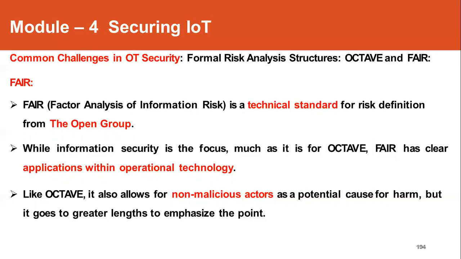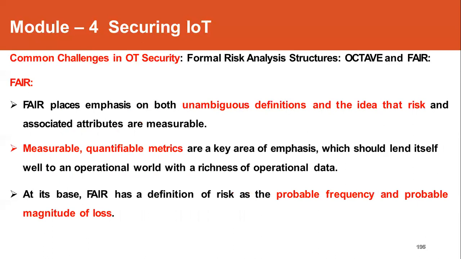So like Octave, this particular framework allows for non-malicious actors as a potential cause of harm, but it is still more elaborative in emphasizing the non-malicious actors compared to Octave. So Octave and FAIR place the emphasis on both unambiguous definition and the idea that a risk and the associated attributes are measurable.